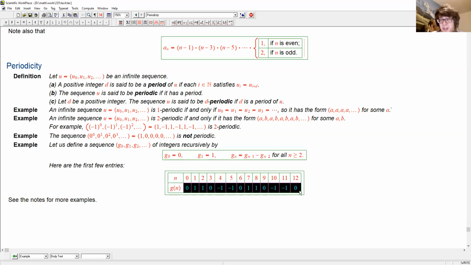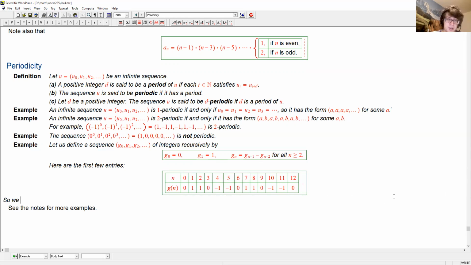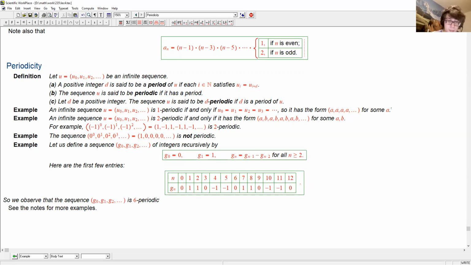What you see here, well, first of all, there aren't that many values in total. More interestingly, they seem to repeat every 6 steps. This is a copy of this, and if you go further, you get another copy, and so on. And by the way, this is not g of n, this is g_n. So we observe that the sequence here is 6-periodic. It has period 6. And you can even describe the values explicitly using the Iverson bracket.